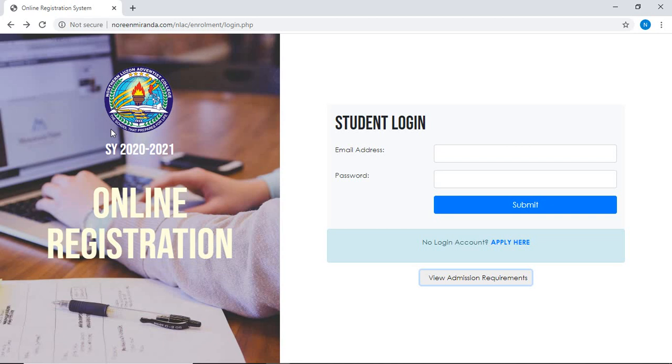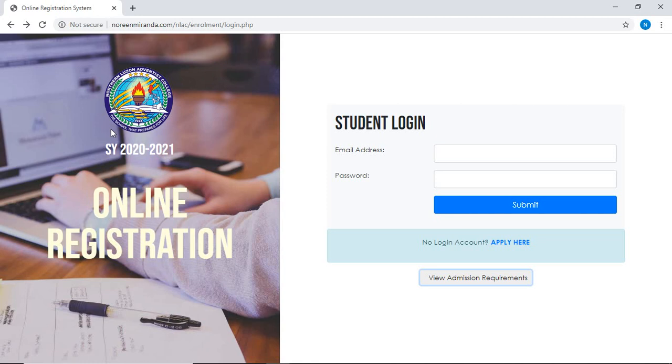This tutorial will serve as a guide for college students about the online registration system of Northern Luzon Adventist College. For you to access this page, you may visit the school's website at nlac.edu.ph and look for the link for the online registration for the college, or you may look for that link in the school's official Facebook page. Once you access this page, you are now ready to apply for admission.